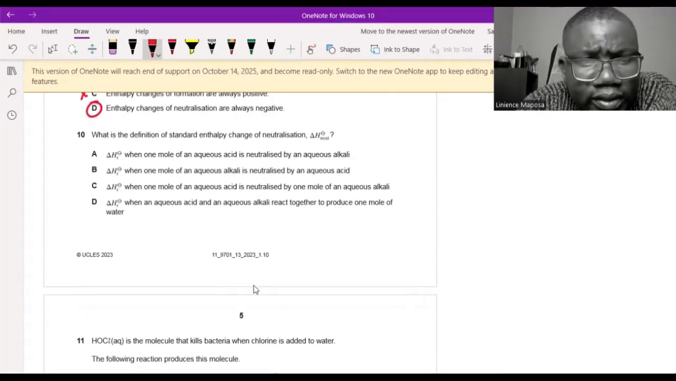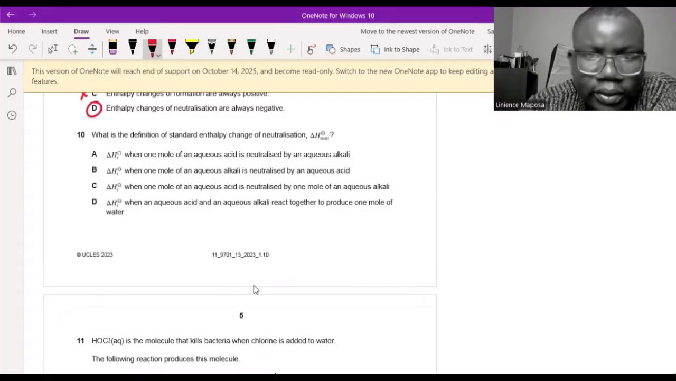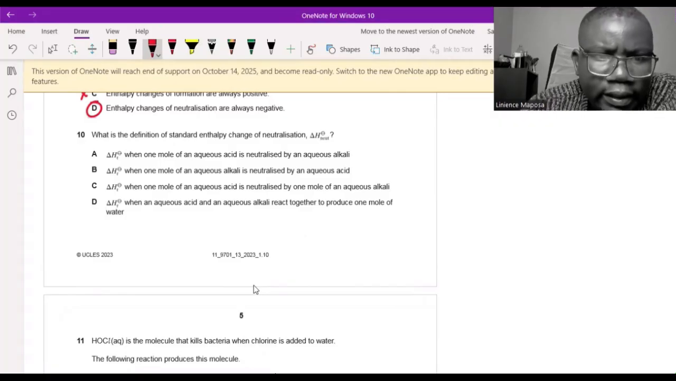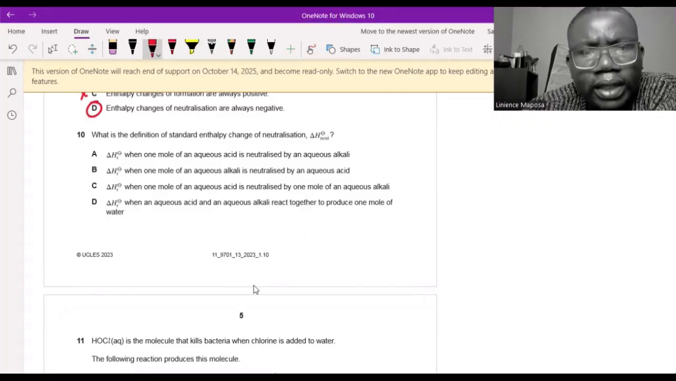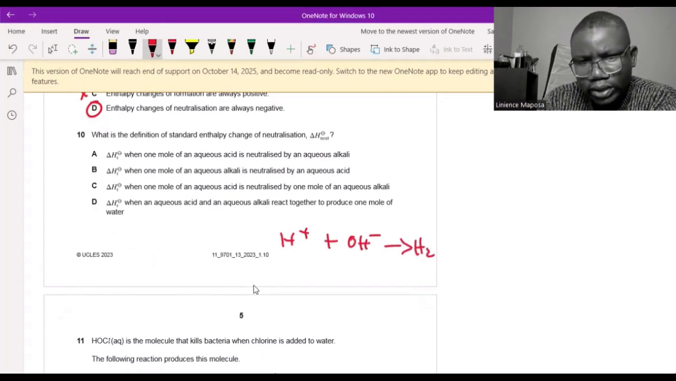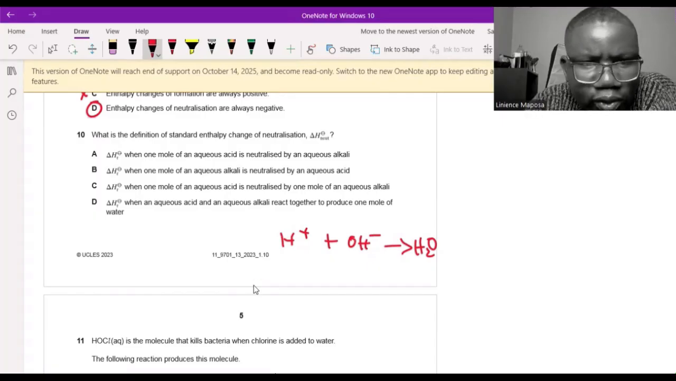10. What is the definition of standard enthalpy change of neutralization? Delta H standard neut. What is the definition? Okay, this is standard neutralization. Delta H standard when 1 mole of an aqueous acid is neutralized by an aqueous alkali. No, that's not true. It's not about 1 mole. This one is the one. This is a neutralization reaction. All neutralization reactions summarize to this one: acid plus alkali to form water. So you look for where they talk about water.